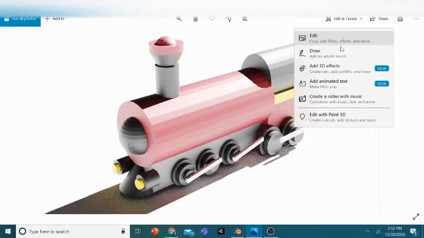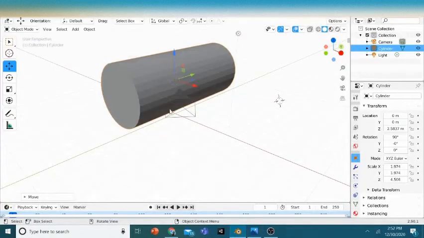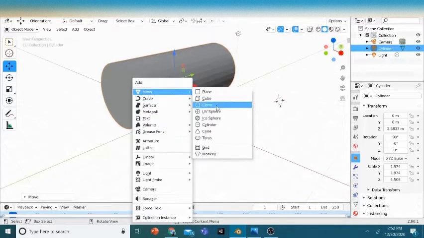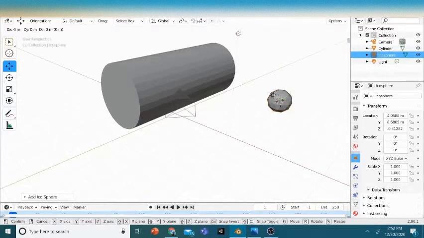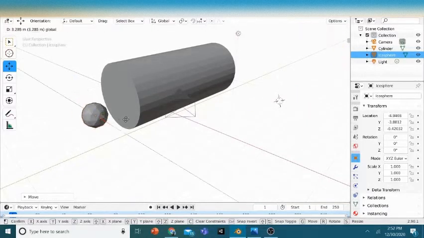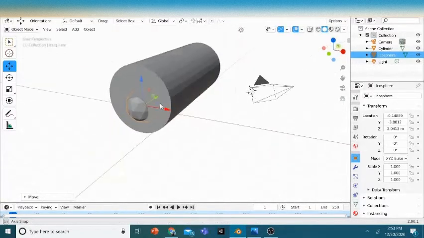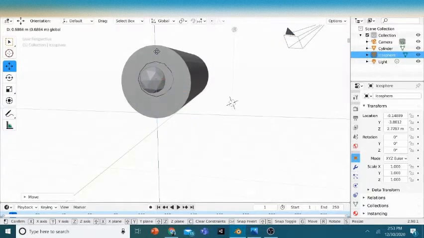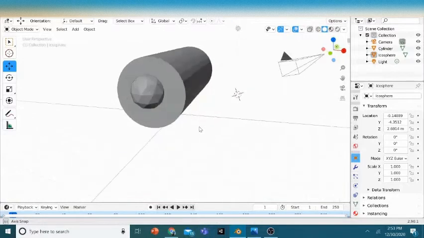Now you can see this part, right? So how did I make that? It's all by primitive shapes. You just put an icosphere there. So Shift A to get an icosphere. You can also do it as an icosphere or UV sphere. Let's just move it to the middle. And we're almost done. Alright, now I think this is good.